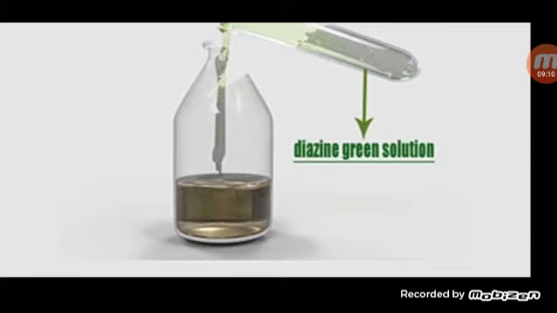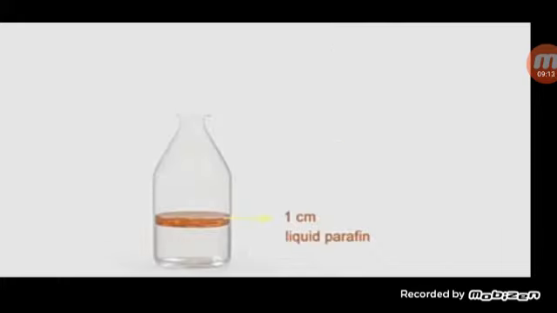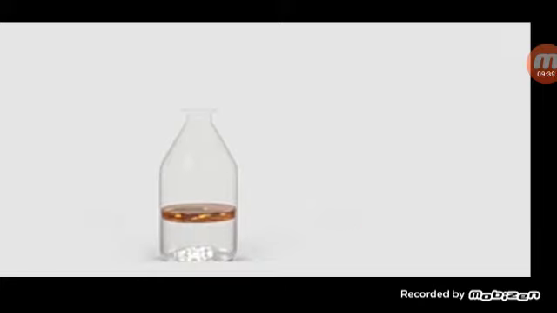Now pour liquid paraffin into the yeast solution up to 1 centimeter of thickness. This paraffin layer will not allow oxygen to mix with the yeast suspension. Now close the mouth of the beaker with a cork.